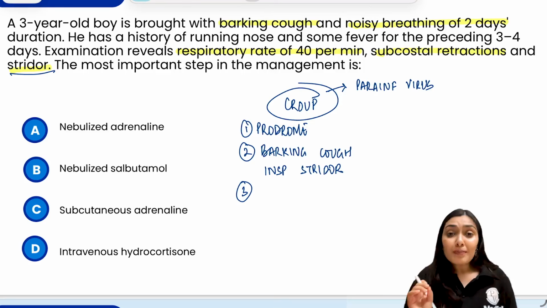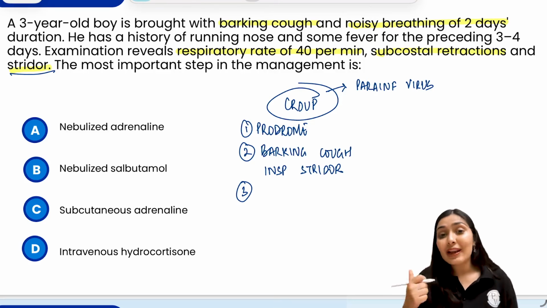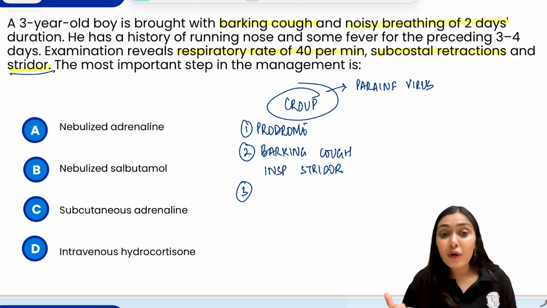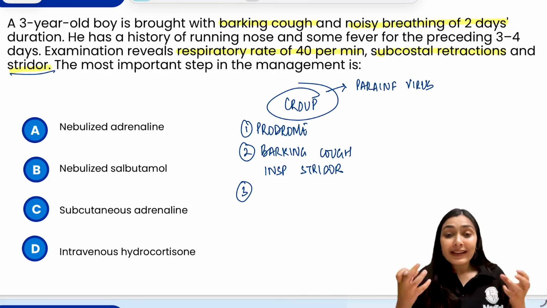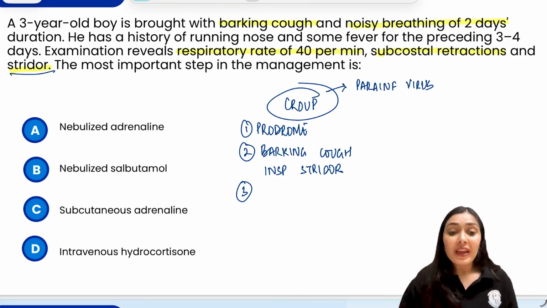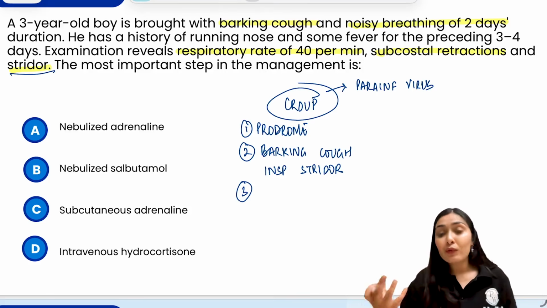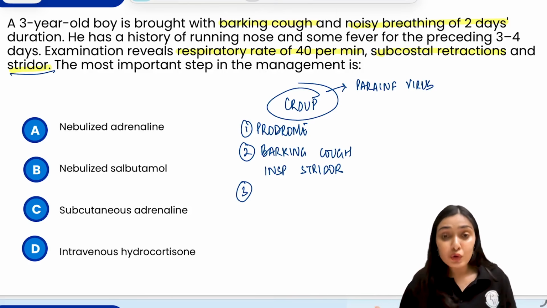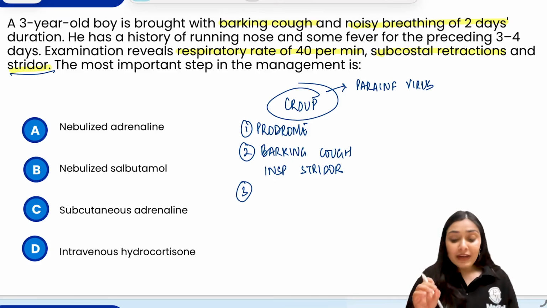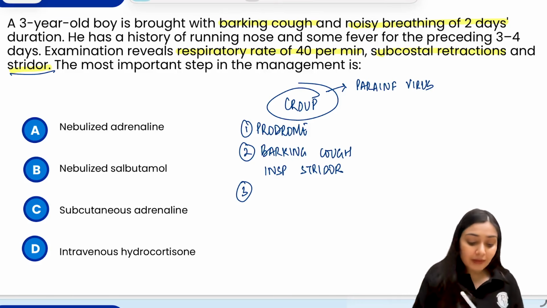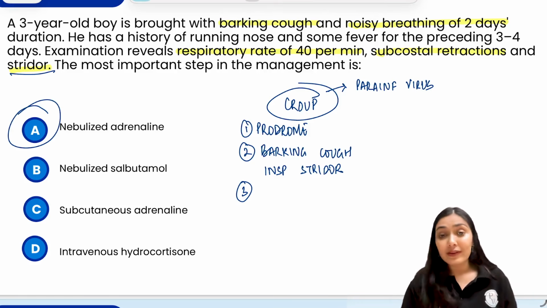When we talk about the management of moderate to severe croup, the management initially has nebulization with racemic adrenaline. This is for rapid decrease in the edema of the airway. The second would be corticosteroid. You can give oral dexamethasone or IV dexamethasone, or we can also give nebulization with budesonide. So the immediate next step in the management would be nebulization with adrenaline.